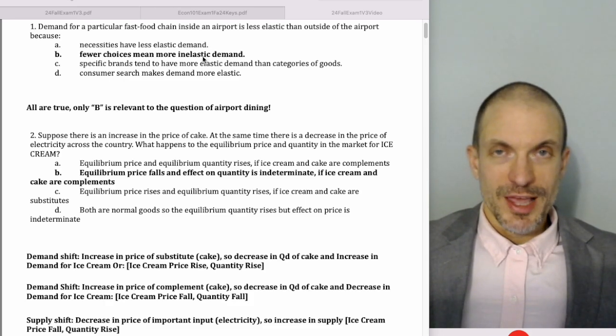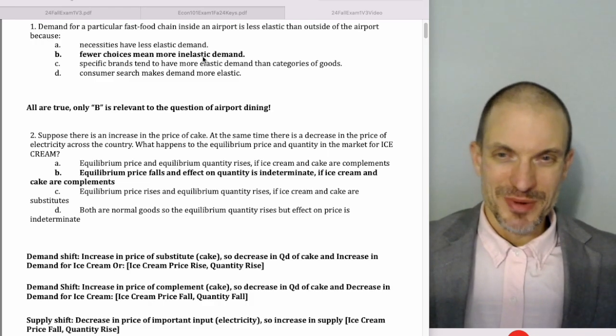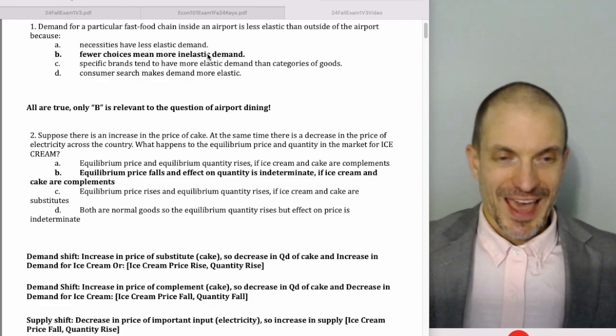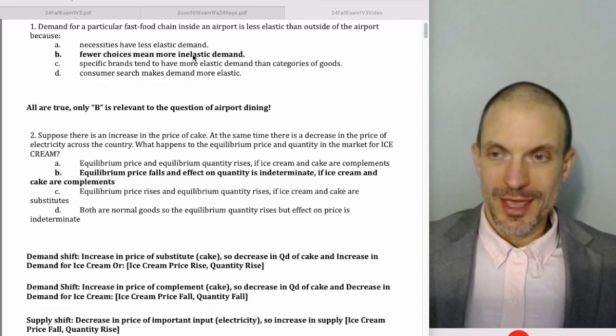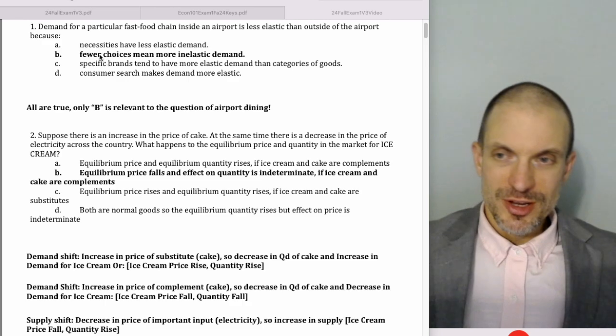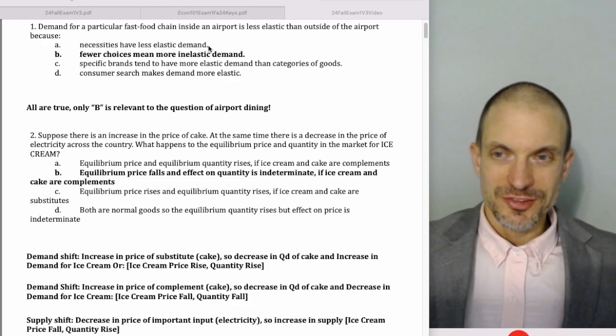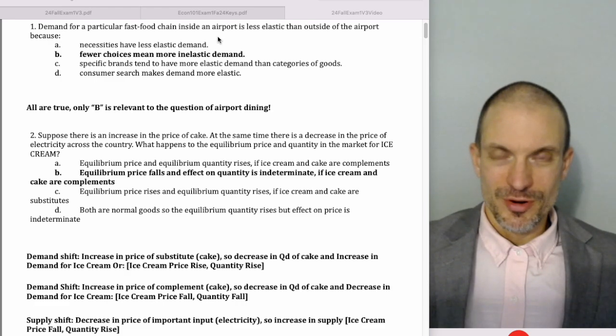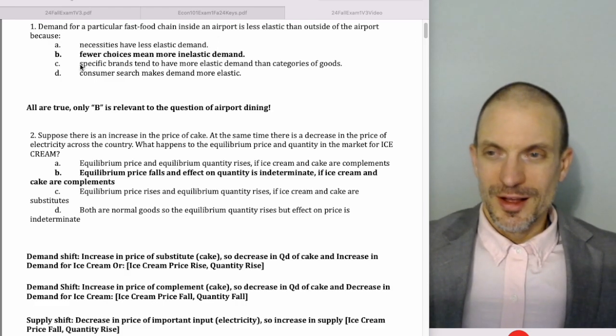Other determinants of elasticity are the amount of time that you have to make a different decision, which is probably low if you'd have to leave the airport to go somewhere else. Also, the narrower the category, the more elastic the demand. Those other ones aren't as relevant here, though some of them are mentioned. It says necessities have less elastic demand. That's true, but we shouldn't think any of these things inside the airport are necessarily necessities.